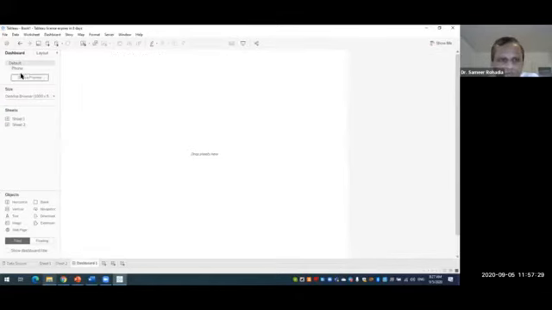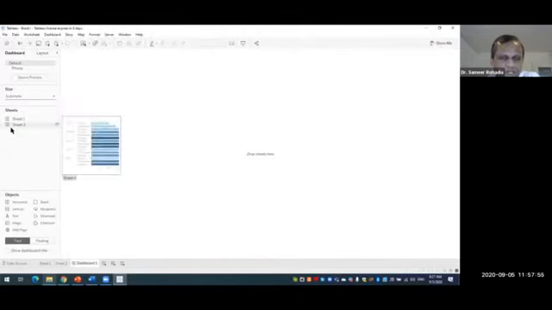Now below we have the size. If we click on the size, then by default it is fixed size. But if I click on this drop down arrow, then we have fixed size, automatic, and range. Normally I go for automatic because it takes the whole sheet. Then below we have sheet 1 and sheet 2.